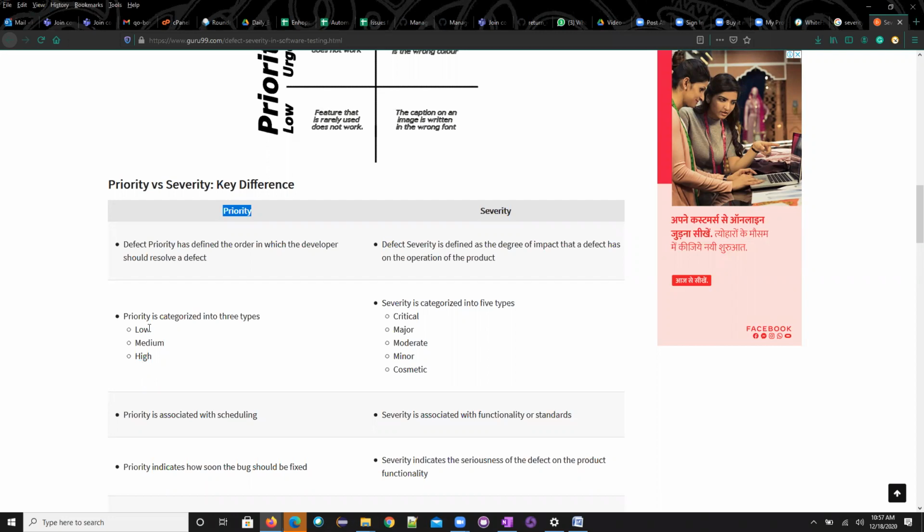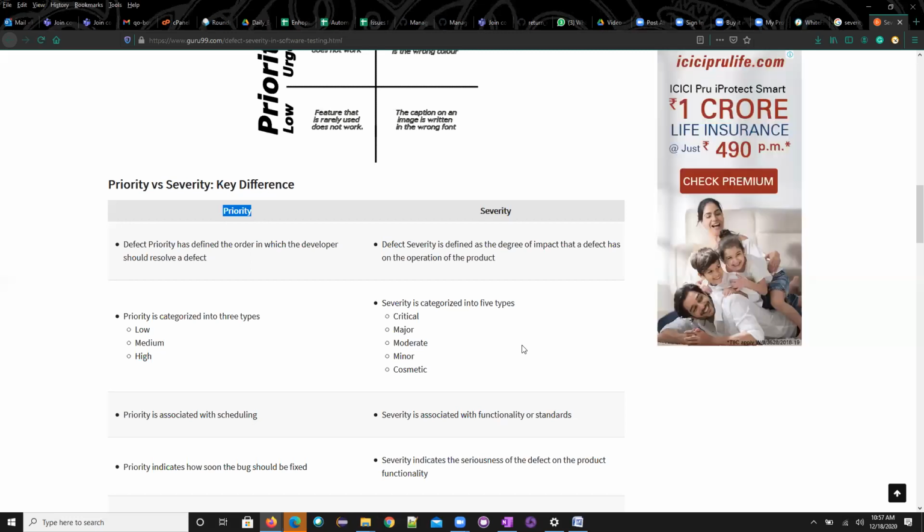We have seen the priority. Now we come back to the severity. Severity talks about how serious this particular bug is, meaning what is the impact of this bug. For severity I usually take one example, a hospital. There will be a general ward and there will be an ICU ward. If the patient's condition is critical, we take that patient and put them into the ICU. For example, there is an accident. That accident case is immediately taken into the ICU, not to the general ward, right?